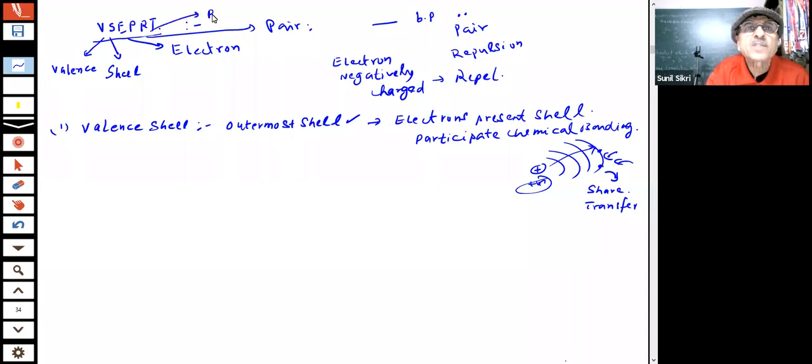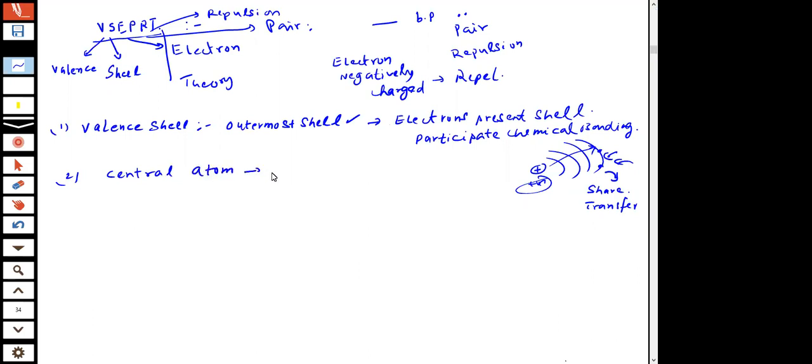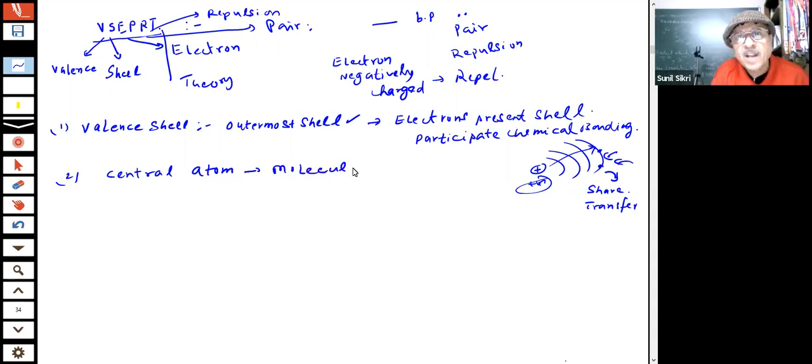R stands for repulsion, students, and T is the theory. The theory is based on the fact that there is a repulsion between the electrons. And in this model, students, I said to you, there are certain basic shapes which have been given. There is a central atom in every molecule. In the molecule which I will write, there will be a central atom, and we will try to find out the electron pairs in the central atom. There will be two types of pairs, students. What type of pairs? One will be the bond pairs.